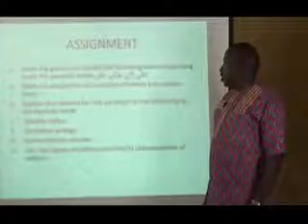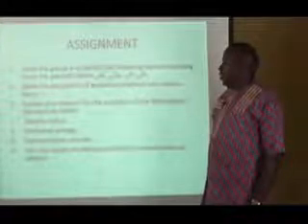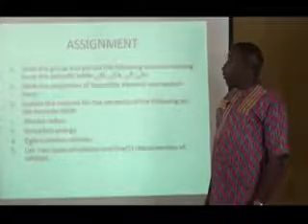Question number 3, explain the reasons for the variation of the following on the periodic table. The first is atomic radius. The second is ionization energy. Question number 4 is define atomic volume. Question number 5, list 2 types of catalysts and 5 characteristics of catalysts.